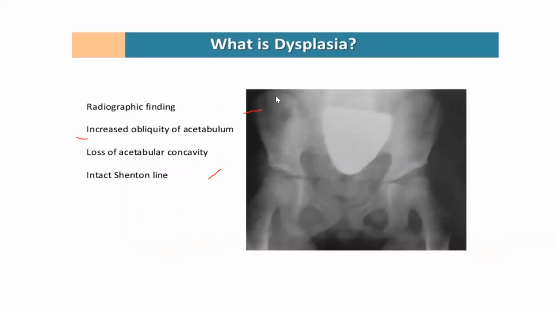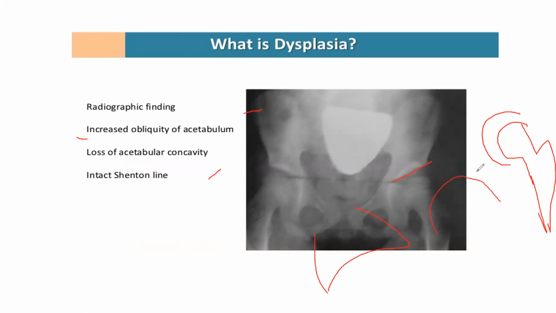Now this is known as dysplasia. What do you mean by dysplasia? Normally the acetabulum is circular, with the femur head sitting in it. In dysplasia, sometimes the circularity of the acetabulum is affected, and you see the obliquity of the acetabulum. The acetabulum becomes shallow, more like this, rather than having more cupping.